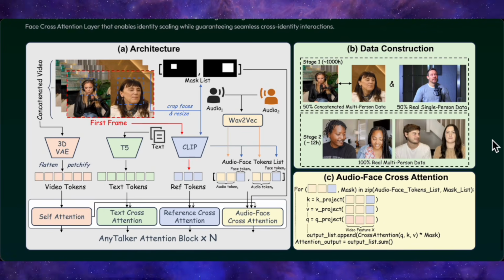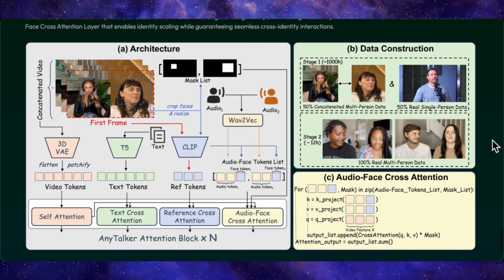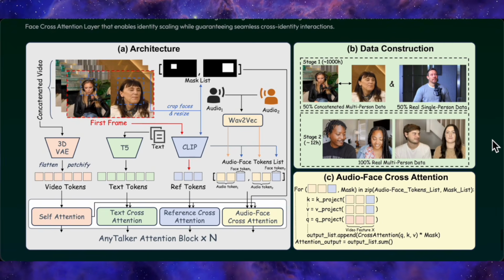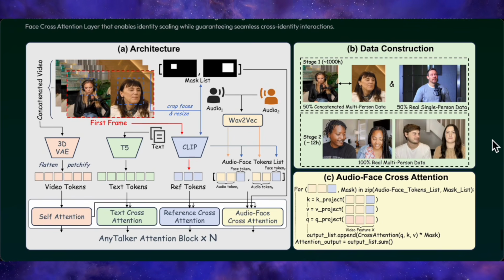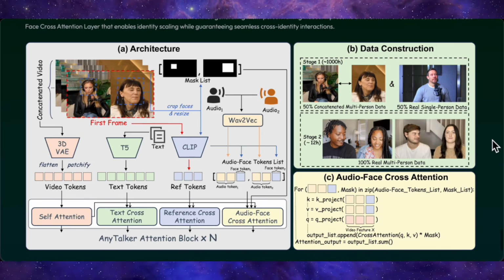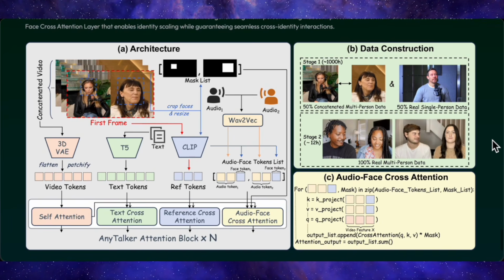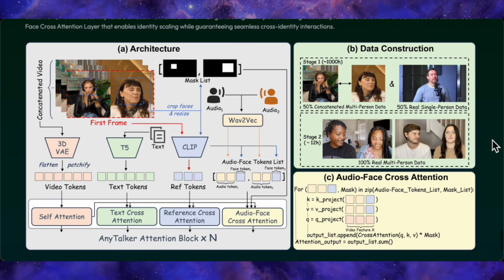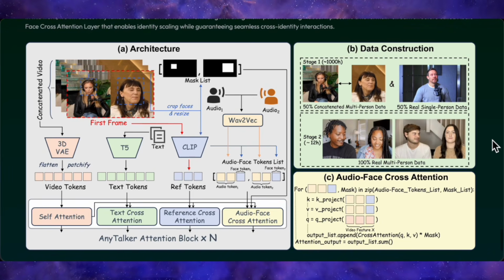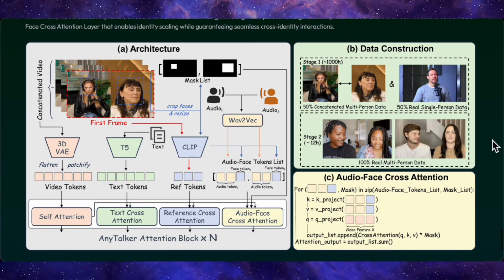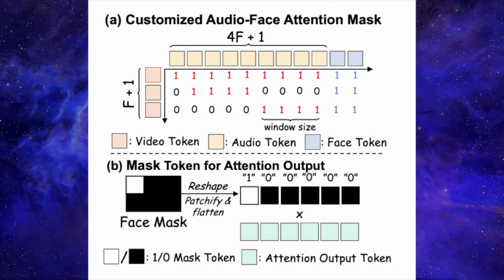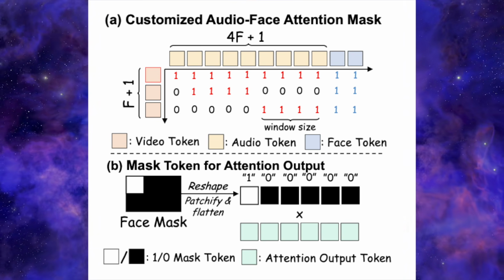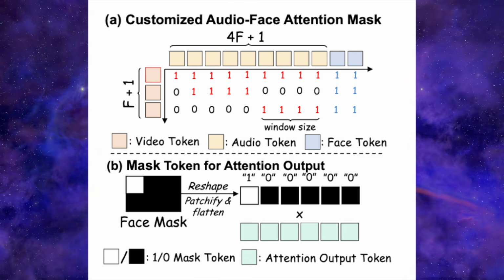It encodes video as 3D VAE tokens, text with a T5 encoder, the reference image with CLIP, and audio with Wav2Vec2, then repeatedly runs a special attention block once per face plus audio pair, so each person's audio only drives their own region in the frame. A learned face mask constrains where each speaker is allowed to move, and they also use a custom temporal mask, so each video token only attends to a local window of audio, which helps keep long clips in sync without drifting.